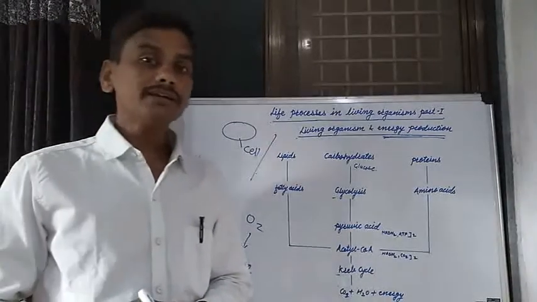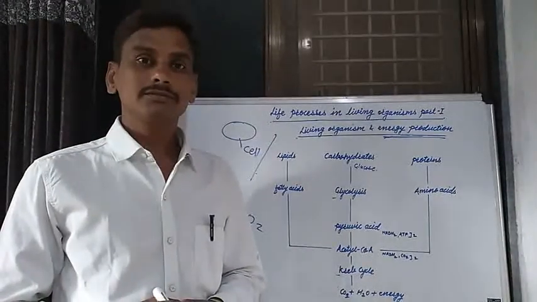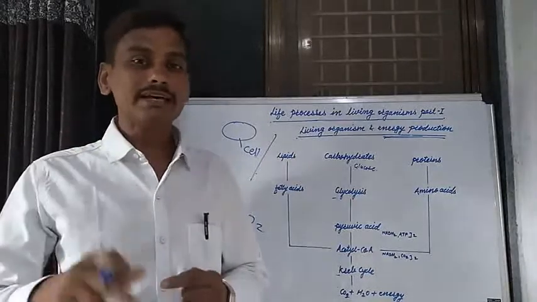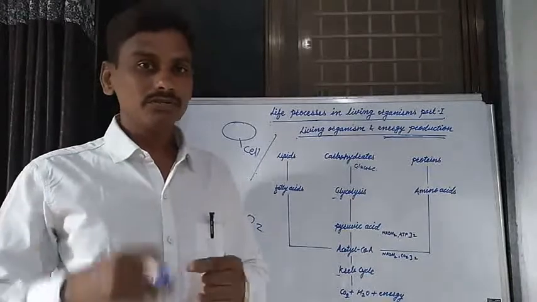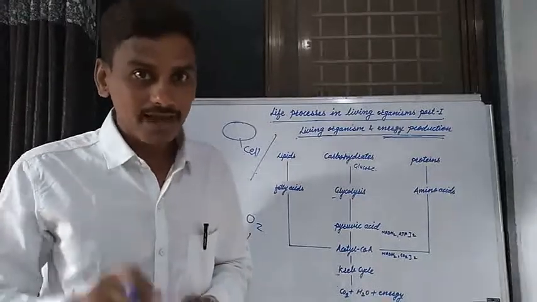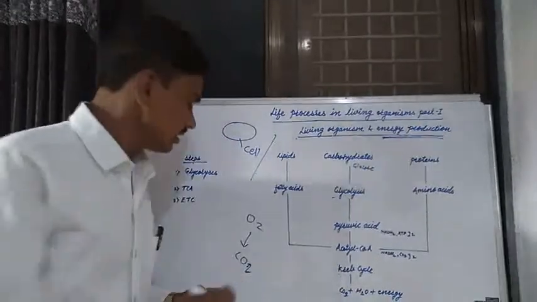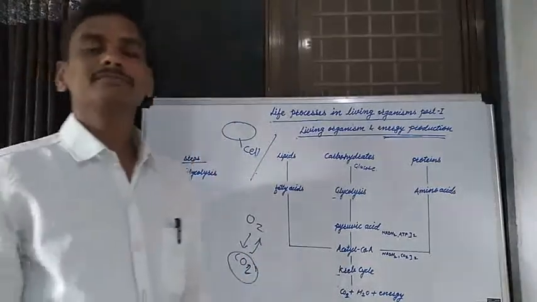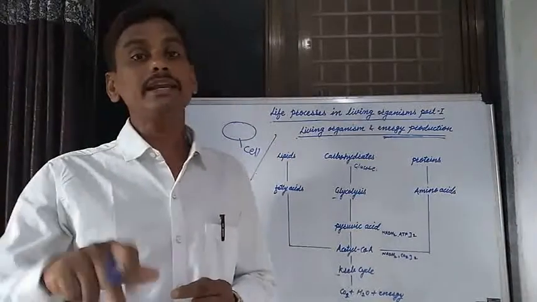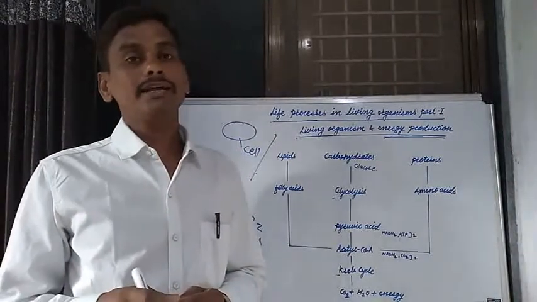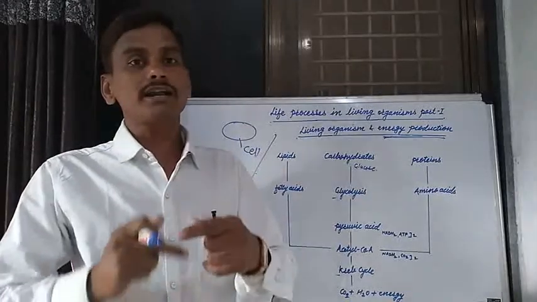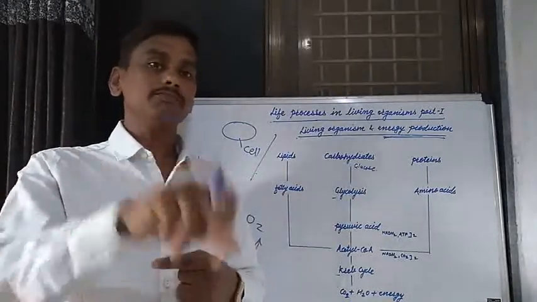In case of a plant, the photosynthesis process is carried out. Plants are known as autotrophs. In the photosynthesis process, the plant takes in carbon dioxide and releases oxygen. And that's why respiration and photosynthesis are both reciprocal processes in a plant.